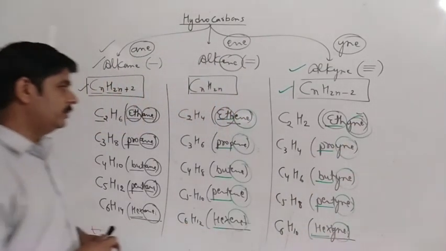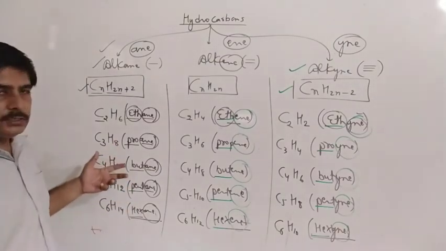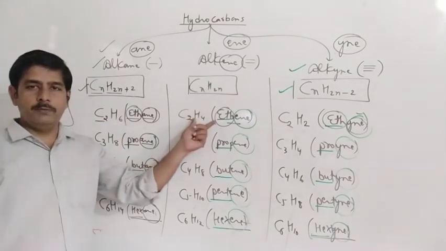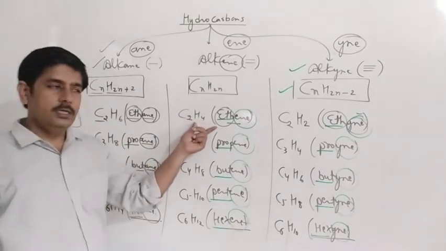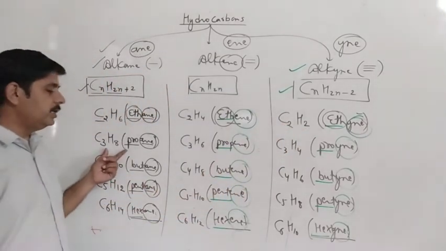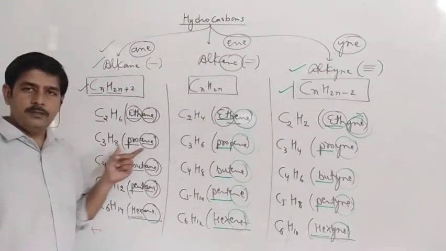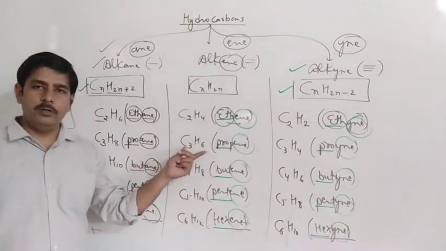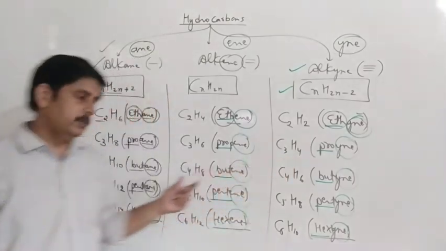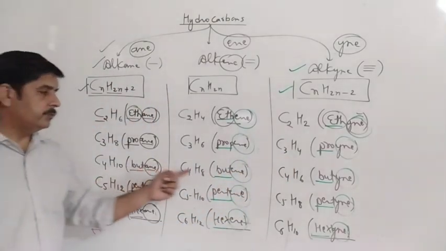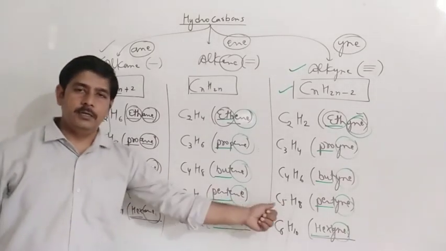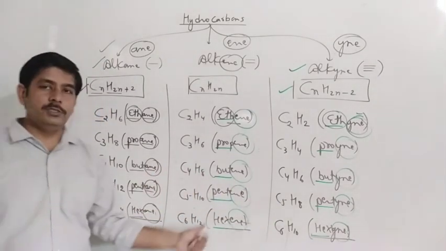Okay. So what should be the name? We can easily understand the name. If it is alkane, for 2 carbon it is ethane, for double bond it is ethene, and for triple bond it is ethyne. And if we have 3 carbon, it is propane. Okay, for 3 carbon double bond it is propene, and for 3 carbon triple bond it is propyne. For 4 carbon it is butane, butene, butyne. For 5 carbon pentane, pentene, pentyne. For 6 carbon it is hexane, hexene, and hexyne.